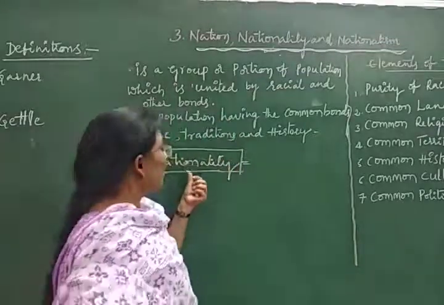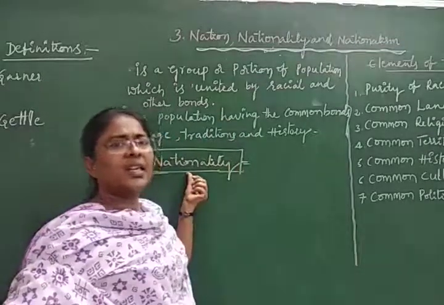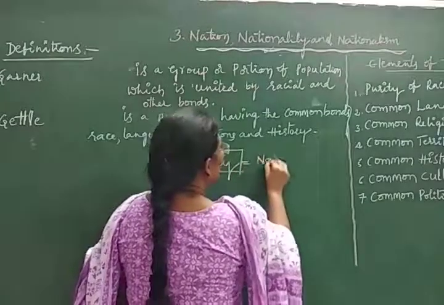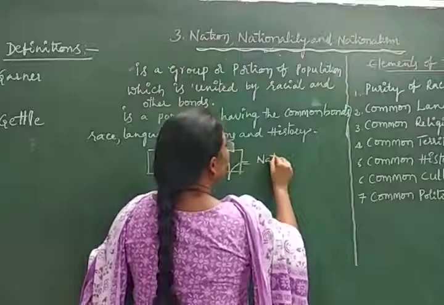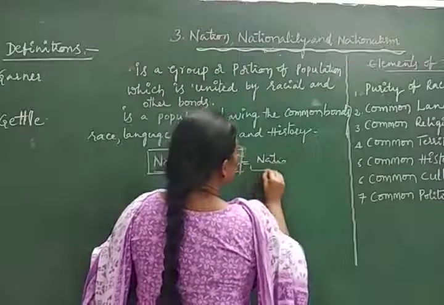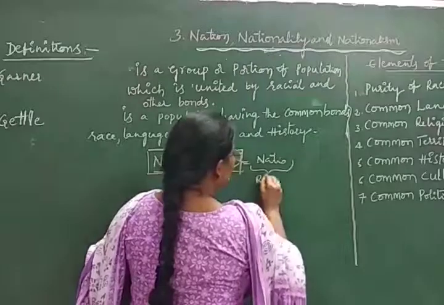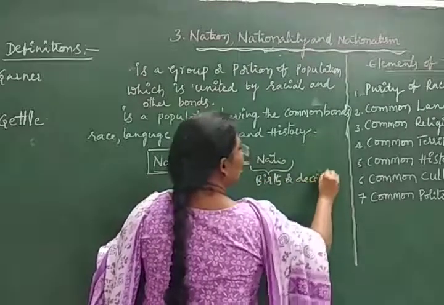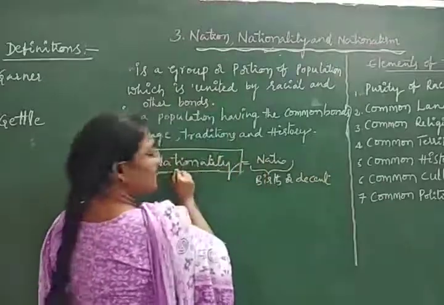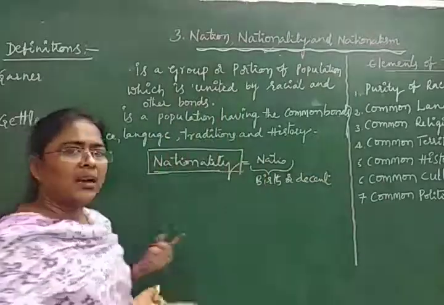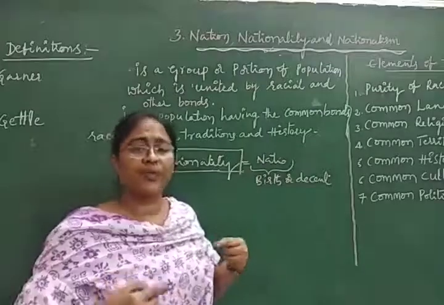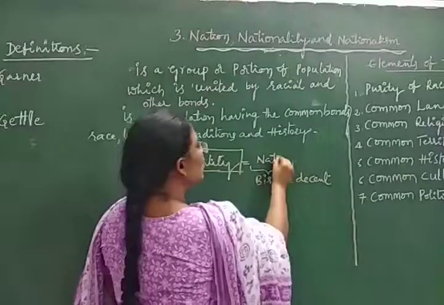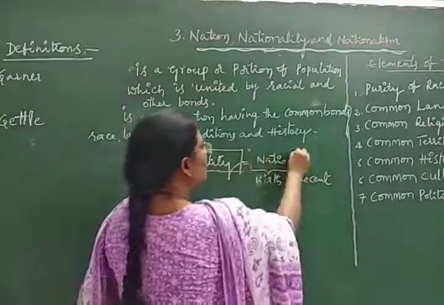The English word nationality is originated from the Latin word natio. What is the Latin word? Natio, which means birth or descent. Nationality and nation both are derived from the Latin word natio. Natio means what?